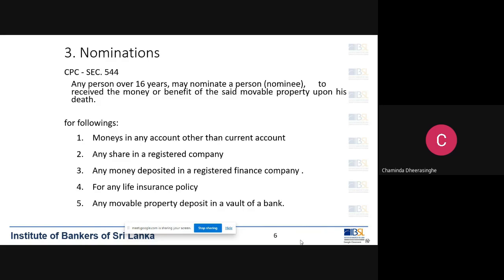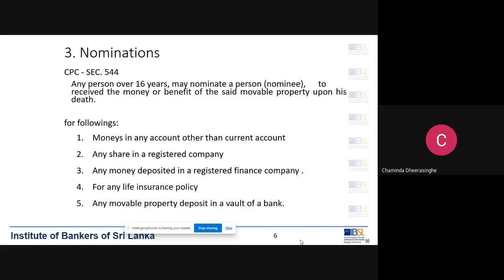That law is mentioned in section 544 of the Civil Procedure Code. Right? So then, for what purposes can we make a nomination? We can make a nomination for the following. Nominee, number one, money in the account other than the current account.